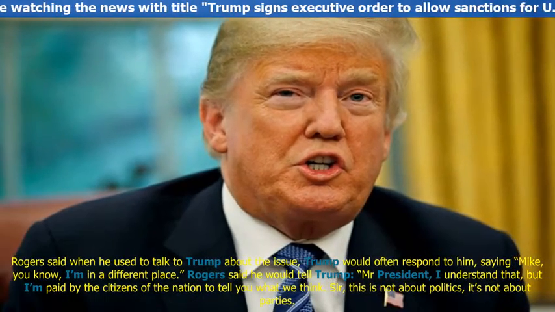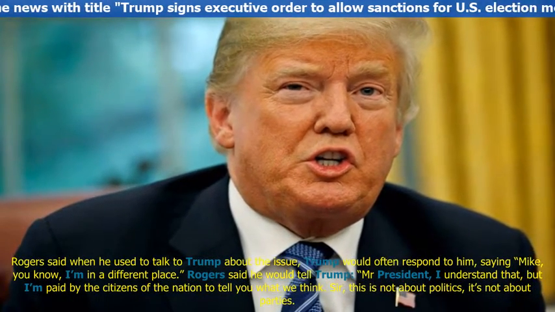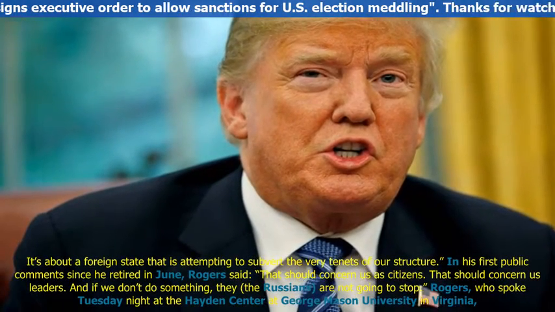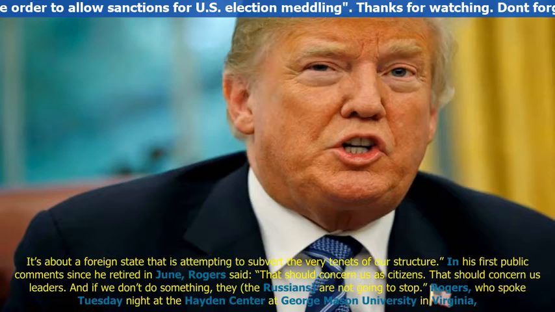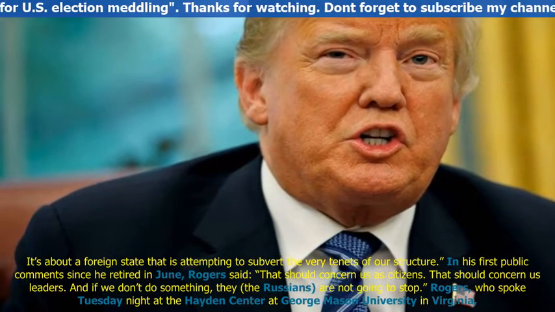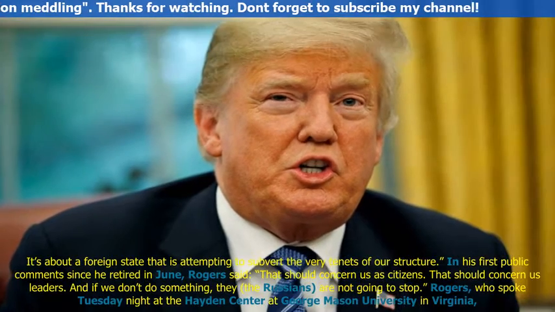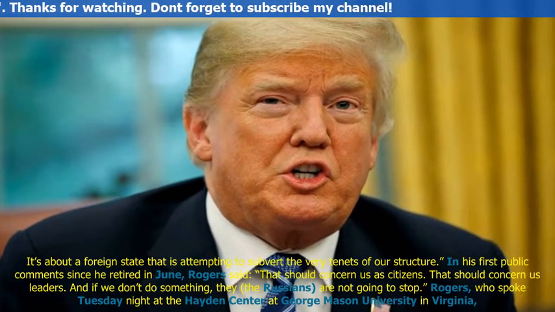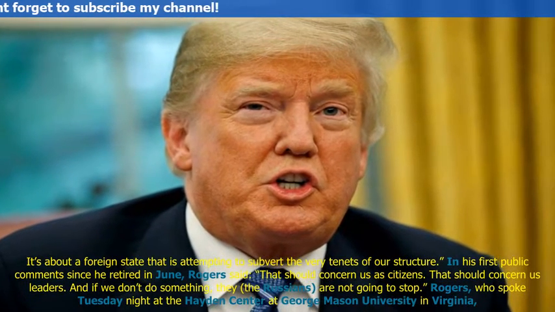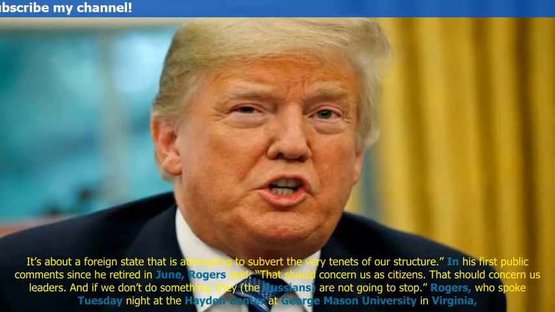Sir, this is not about politics, it's not about parties. It's about a foreign state that is attempting to subvert the very tenets of our structure." In his first public comments since he retired in June, Rogers said, "That should concern us as citizens. That should concern us as leaders. And if we don't do something, the Russians are not going to stop."